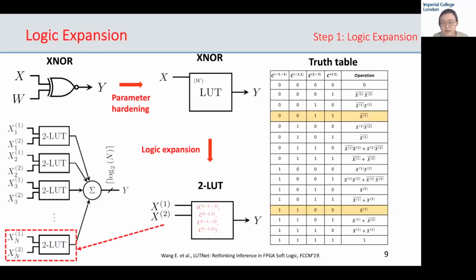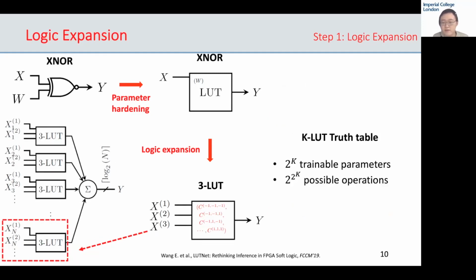We can further make use of the extra input ports provided by FPGA K-LUTs, such that each LUT can express more complex binary operations. Logic expansion for a K-LUT produces 2 to the power K trainable parameters, which can produce up to 2 to the power 2^K possible Boolean operations. But how can we train the netlist?